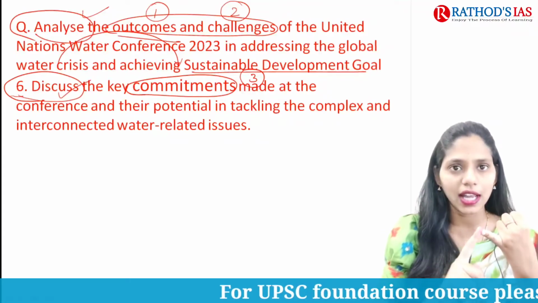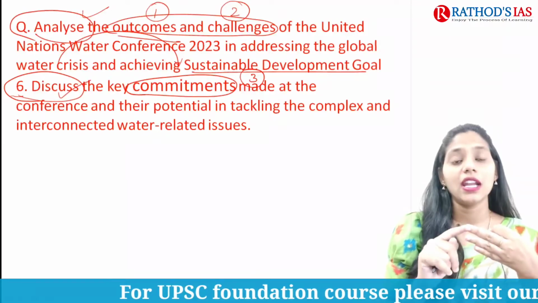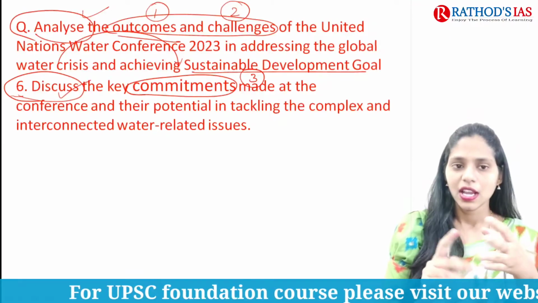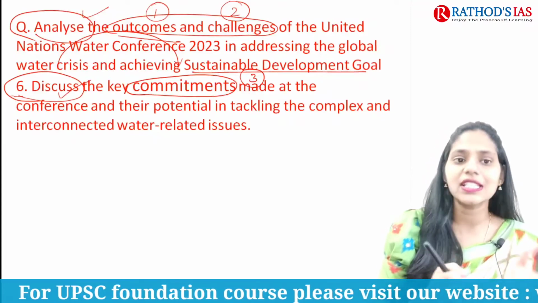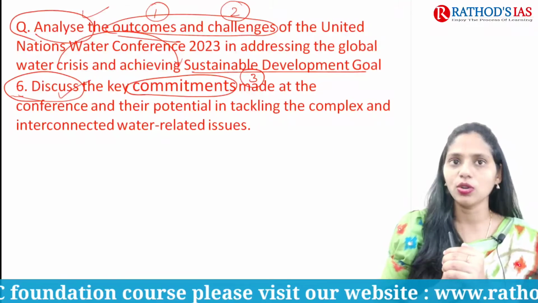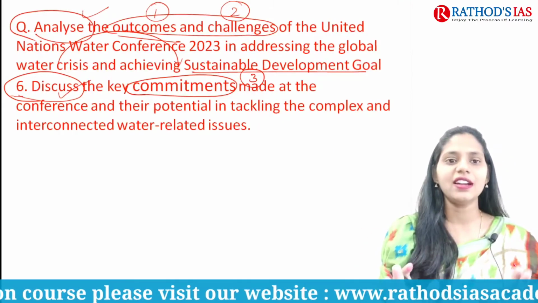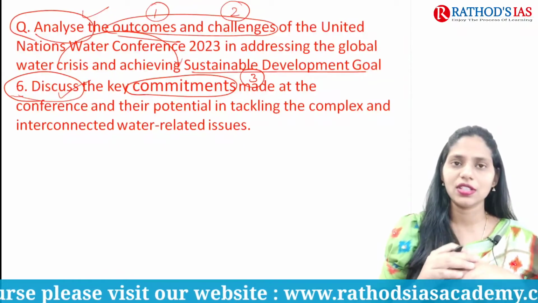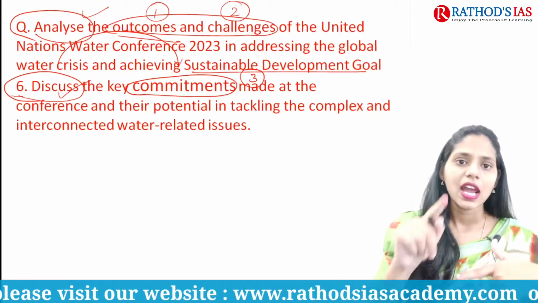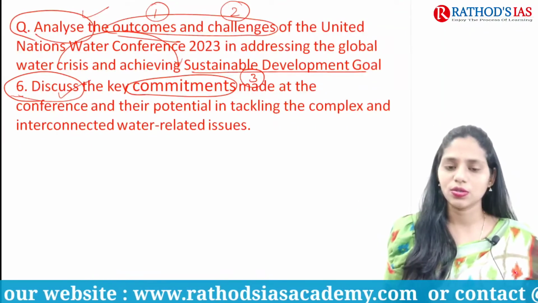It is asking about analyzing outcomes, about the challenges, and even about commitments, and this question is linking the global water crisis with Sustainable Development Goal 6. So we understand now what the directives are. Directives are analyze and discuss, and we have 3 sub questions here. We have to address those.